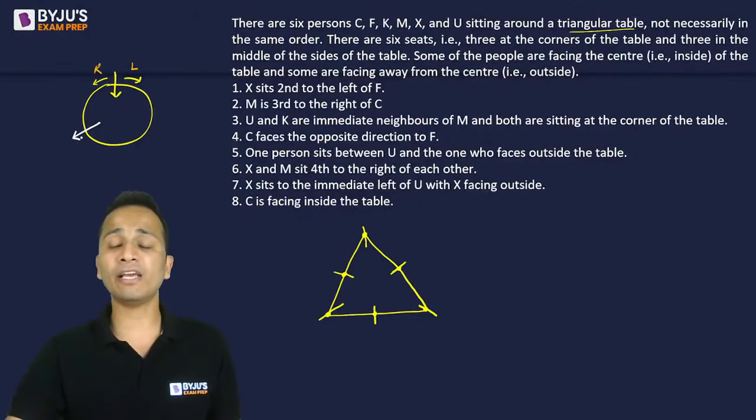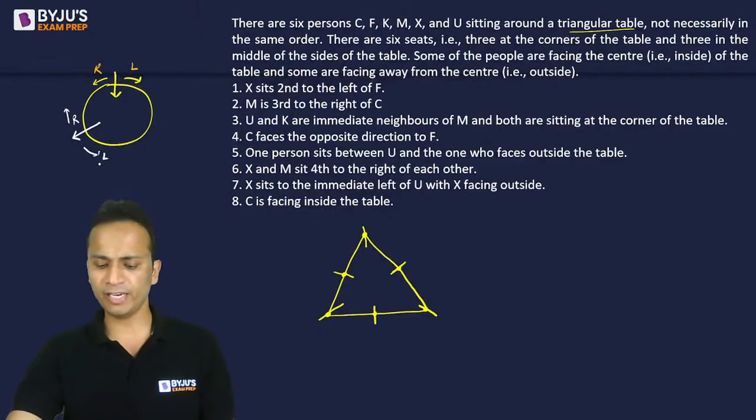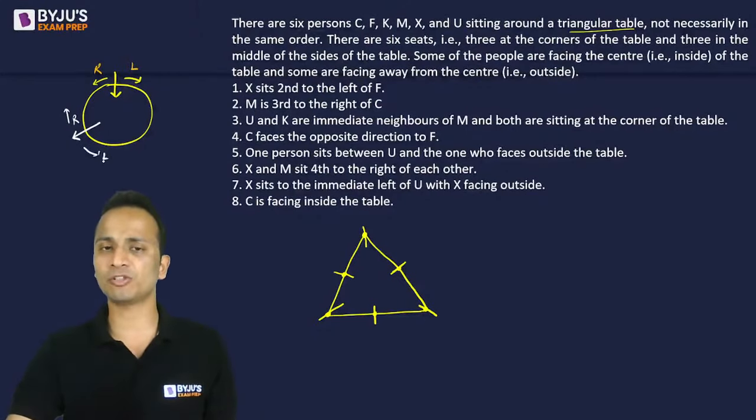Similarly, if another person is sitting here facing outside the table, then the right will be clockwise and the left will be anti-clockwise. Fine. So you just need to understand this much.